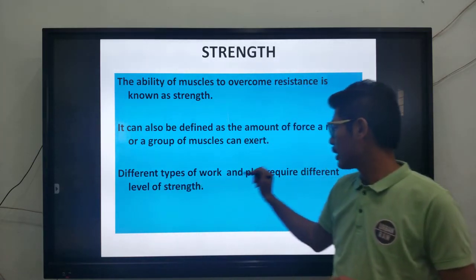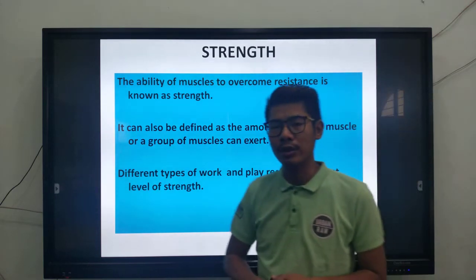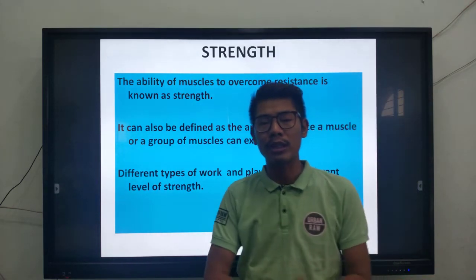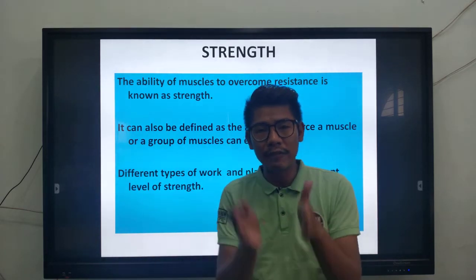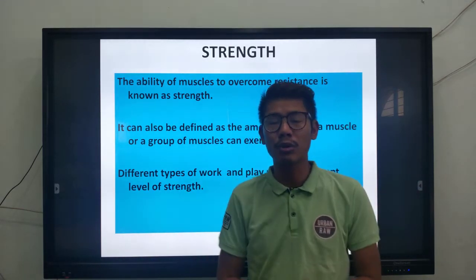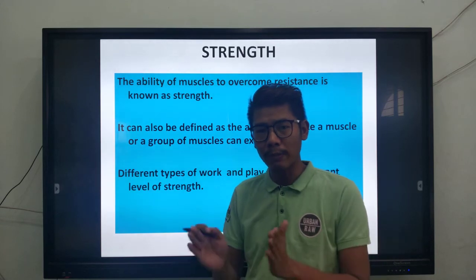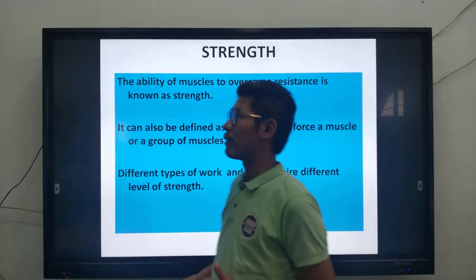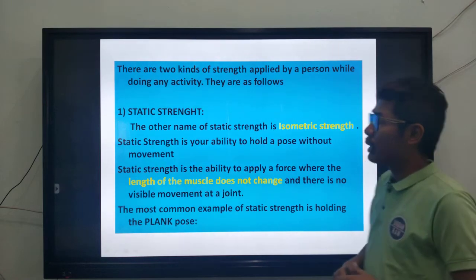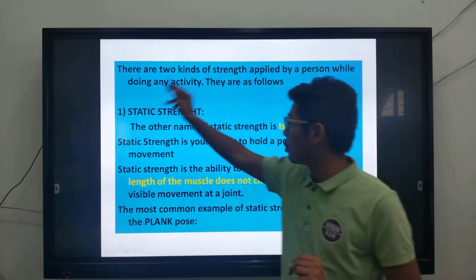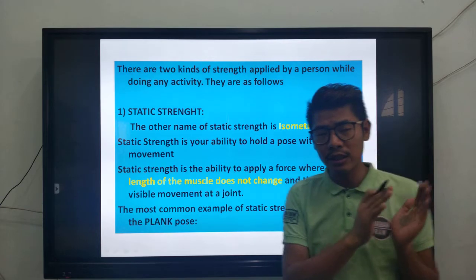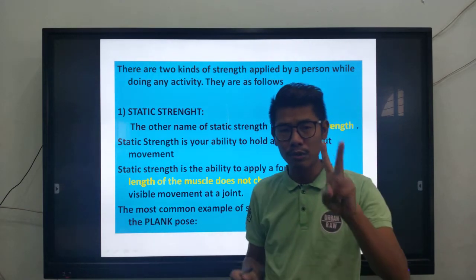Different types of work and play require different levels of strength. Whether you're playing volleyball, basketball or football, you need a different level of strength for each. So for different kinds of work and play you require different kinds of strength. Under strength, there are 2 kinds of strength applied by persons while doing an activity.